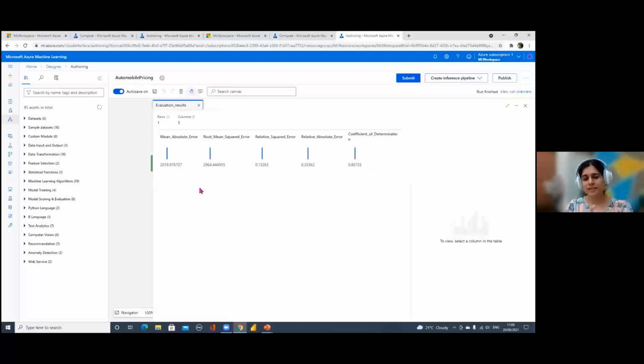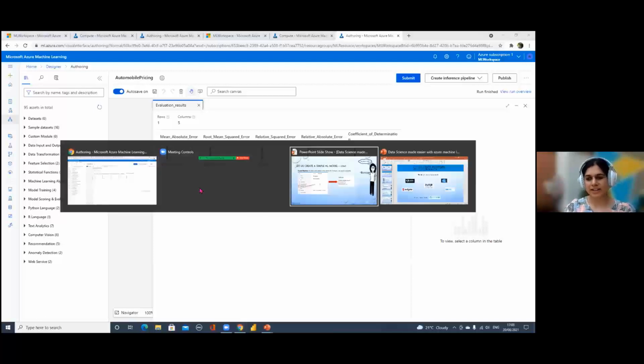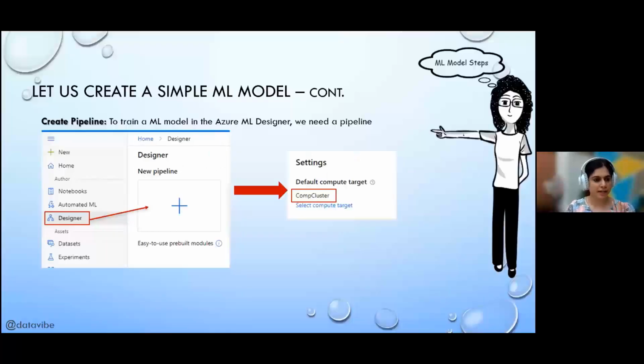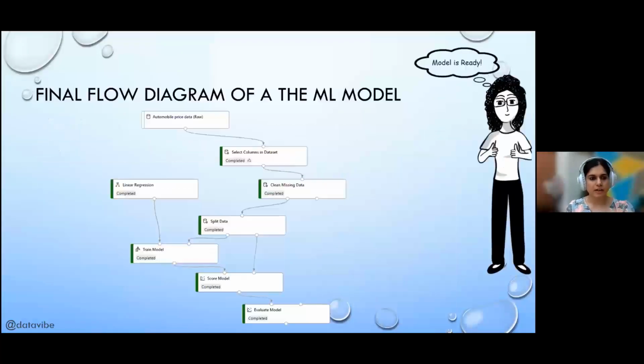These outputs are a few metrics on which you judge whether your model has performed well or not. Let me go back to the slide deck so that I can show you some description. This is what we already did: we explored what every node performed and what the output was on every node.